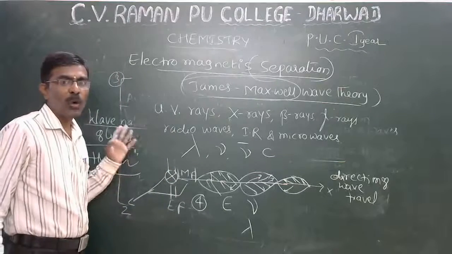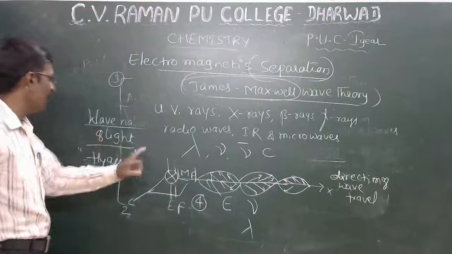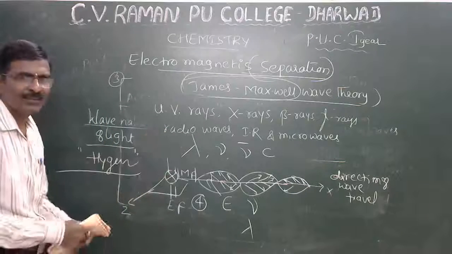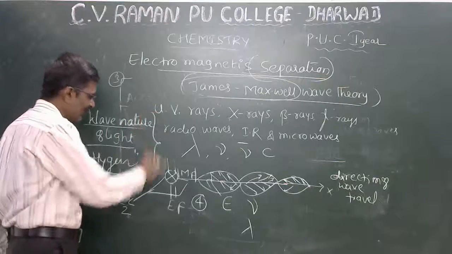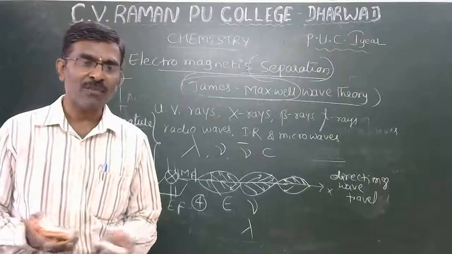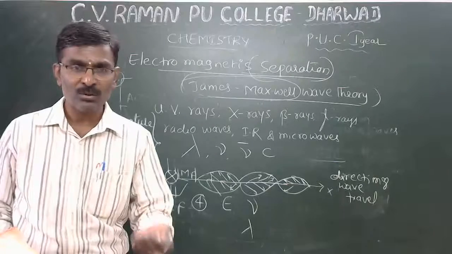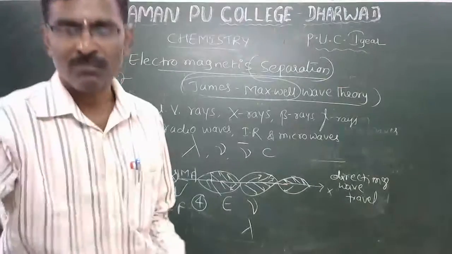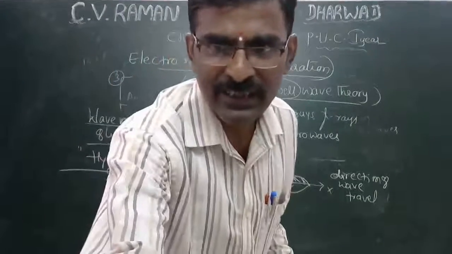This is about the wave nature of light. I will discuss it in the next class, my dear students. Huygens and Heisenberg are both named here. This is the important concept we will discuss in the next class. Okay, let us continue next.